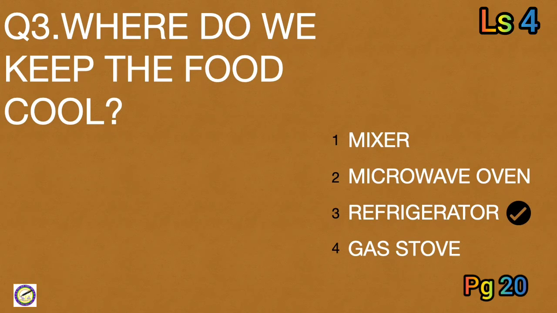Third question is, where do we keep the food cool? Options are mixer, microwave oven, refrigerator, gas stove. We keep the food cool in a refrigerator. So you have to put a tick on the third option, refrigerator.